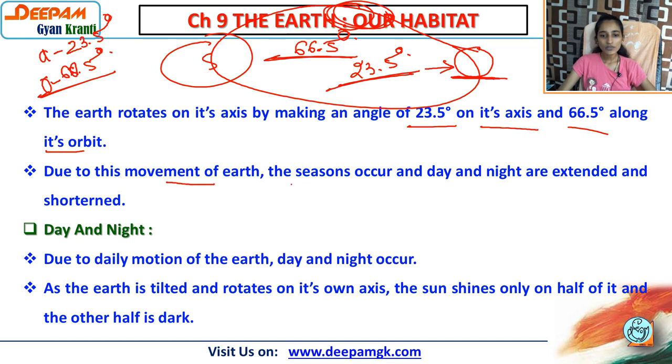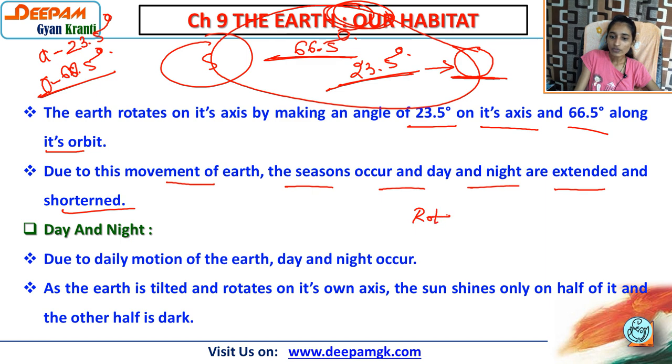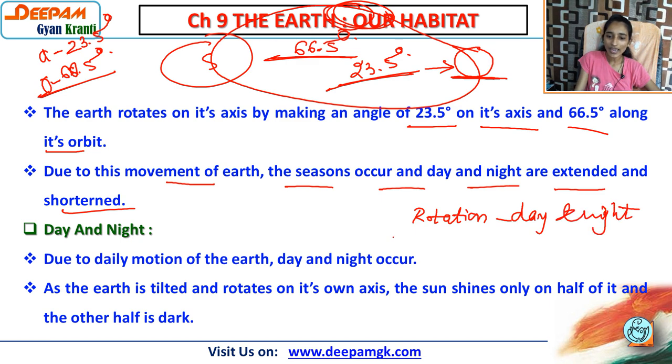Due to this movement of the Earth, the seasons occur and day and night are extended and shortened. Because of the revolution, we have day, night and seasons. But remember one thing, I am writing here for you: because of the rotation process, days and nights occur, day and night. And the revolution process, means around the Sun, so we have seasons occur.